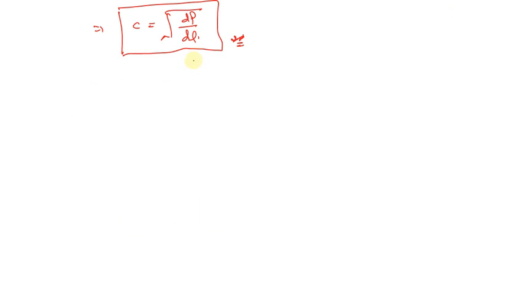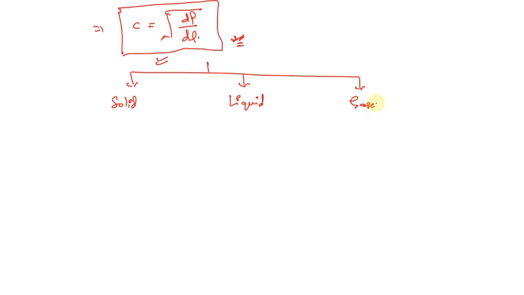Now we're going to find some conclusions on the basis of these equations. As we know, c is the velocity of sound, dp is the change in pressure, and d rho is the change in density. As the pressure changes, the density also changes. So what will be the relation? We're going to simplify it on the basis of 3 mediums, or the 3 phases of matter: the first is solid, the second is liquid, and the third is gases.